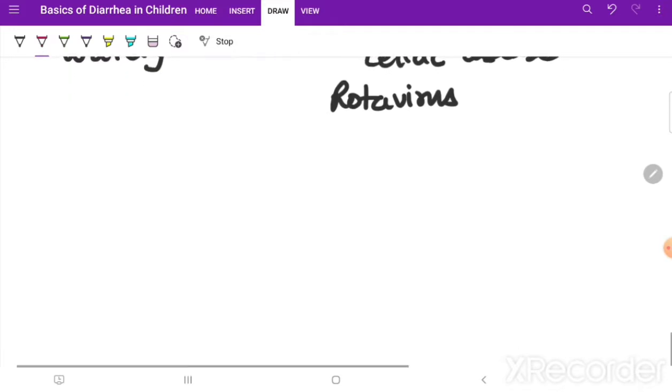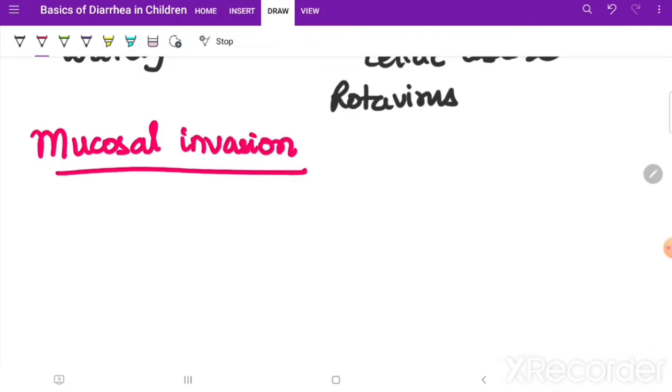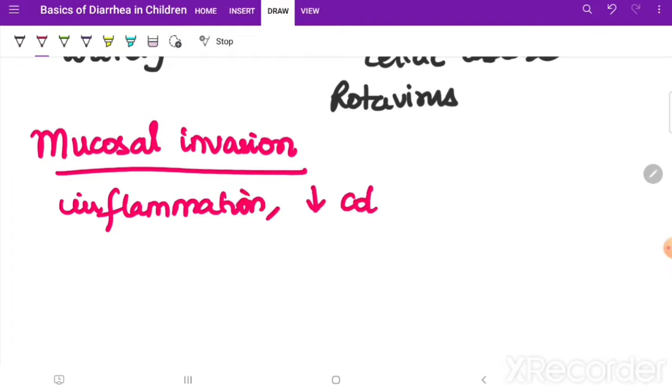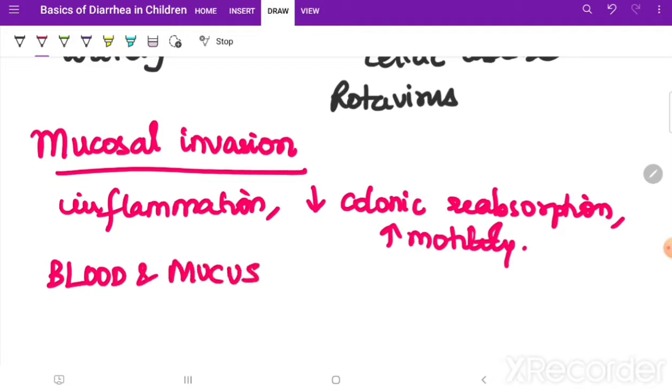mucosal invasion. This is the last mechanism, mucosal invasion. Now, what happens in mucosal invasion? What are the problems? There is inflammation. There is decreased colonic reabsorption, and there is increased motility. All this results in diarrhea. Therefore, in this, blood and mucus will be present in stool.